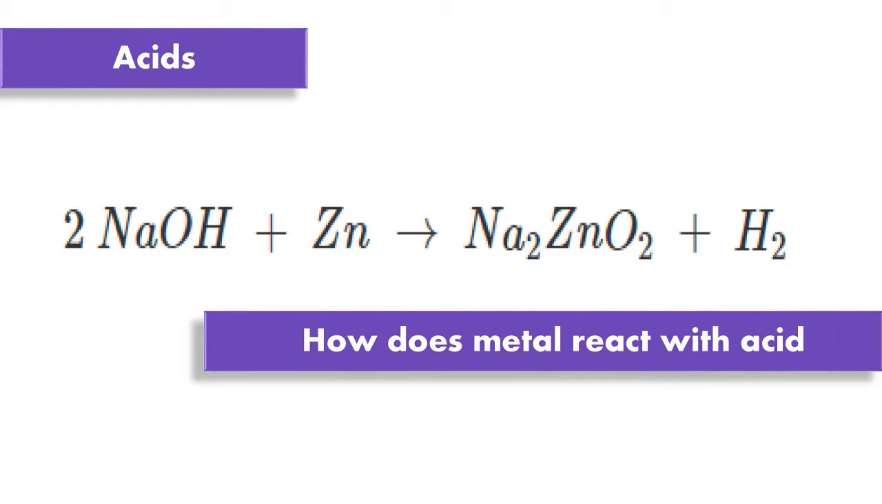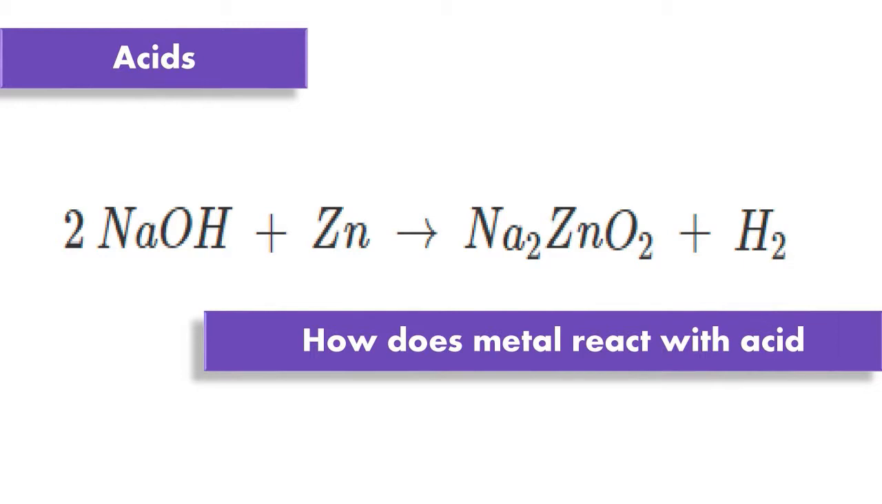How does sodium hydroxide react with zinc? When a metal reacts with an acid, it generally displaces hydrogen from the acid. This leads to the evolution of hydrogen gas. The metal combines with the remaining part of the acid to form a salt.